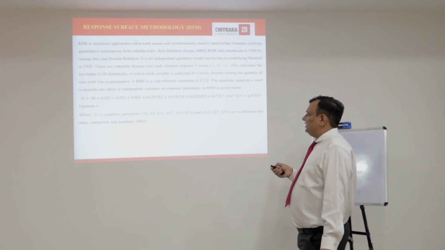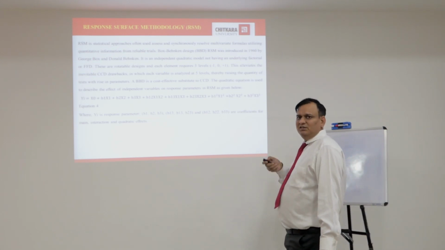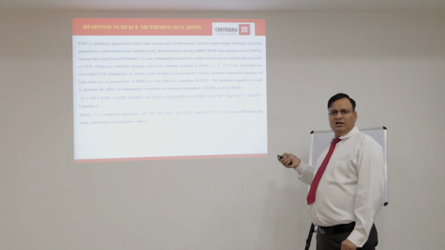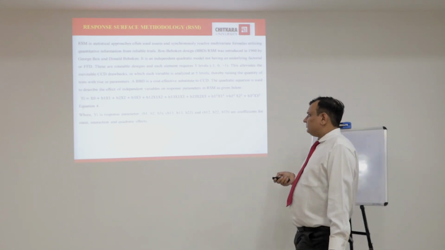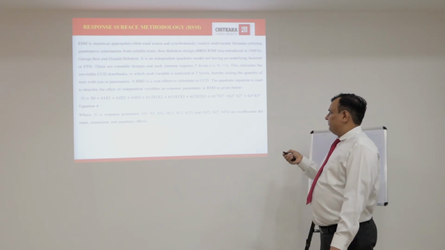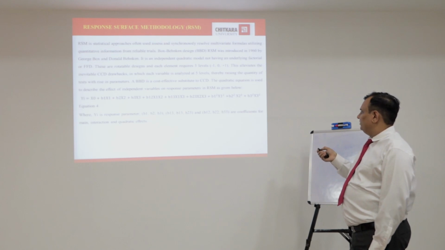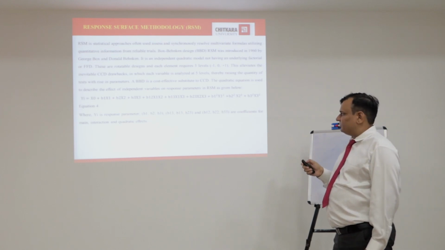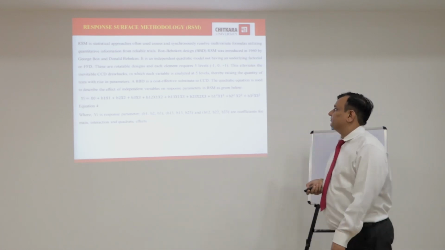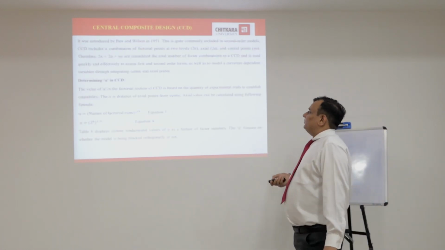If there is a plus sign, it means there is an enhanced effect, a synergistic effect. If the negative sign is there, it means the effect is decreasing. Y1 is the response parameter, and B1, B2, B3, B12, B13, B23 are the coefficients for main, interaction and quadratic effects, as discussed in the earlier slide also.